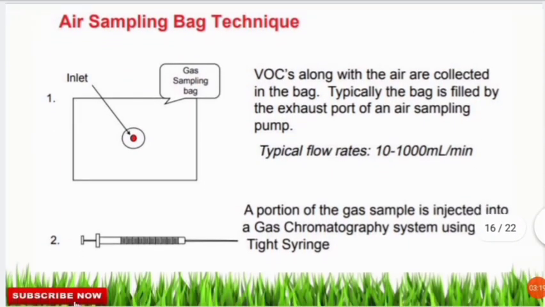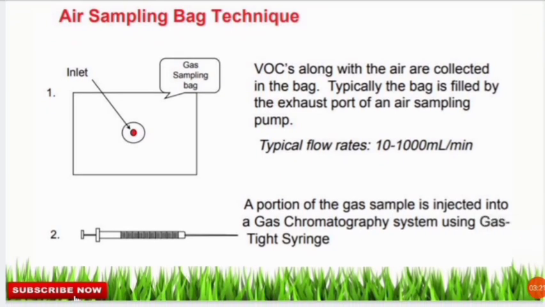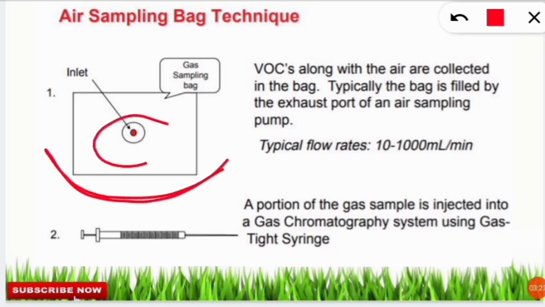The very important thing is the air sampling bag technique. So what is this technique? In this case a bag is used, that is an air bag, which has an inlet. The inlet is attached to a suction vacuum pump, we will be discussing in the next slide.